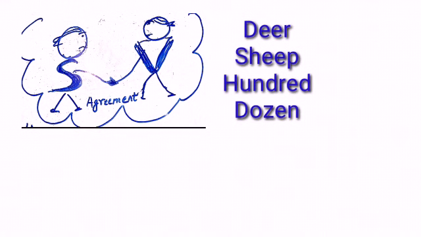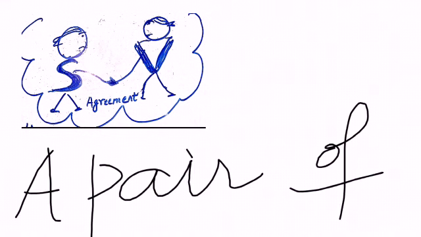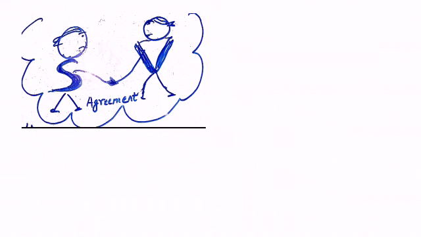Some nouns are used only in plural. Examples are scissors and spectacles, but when we add a pair of to these, they become singular. For example, a pair of scissors is sharp.